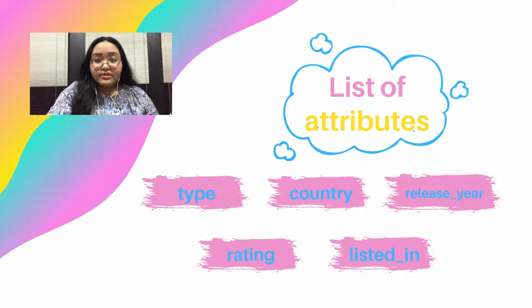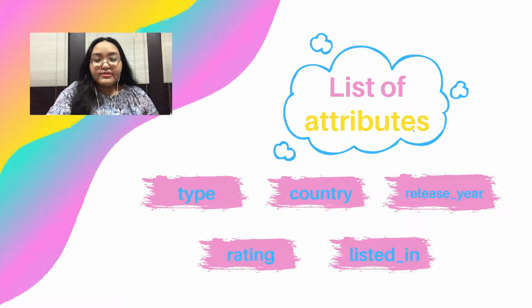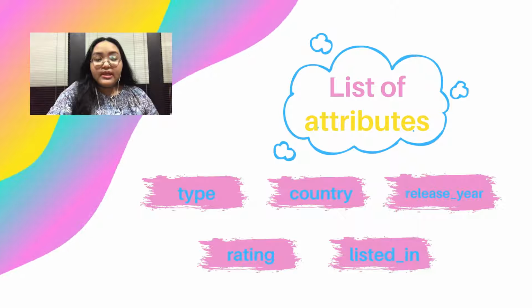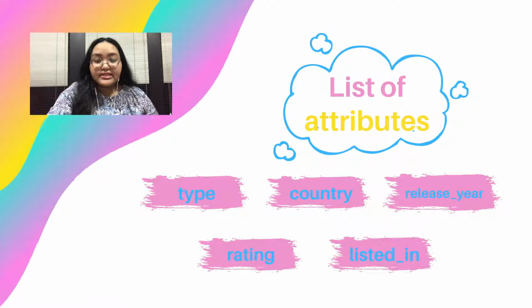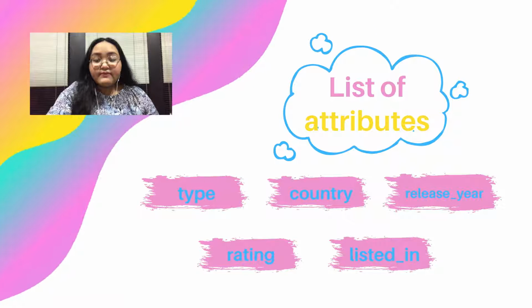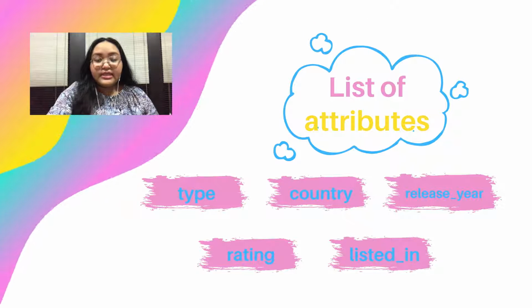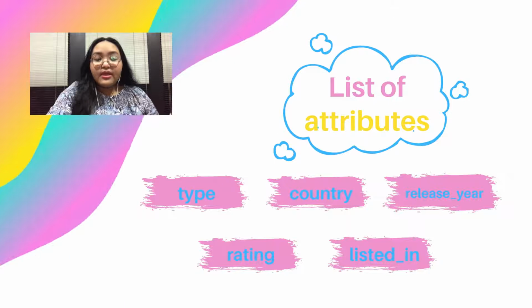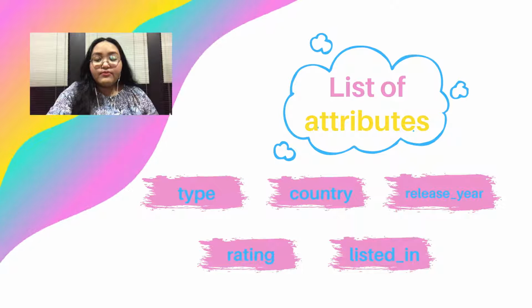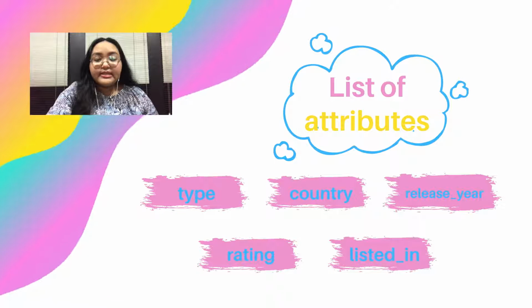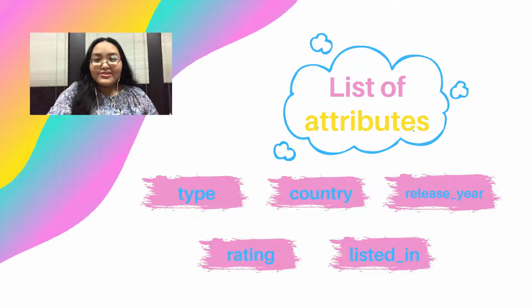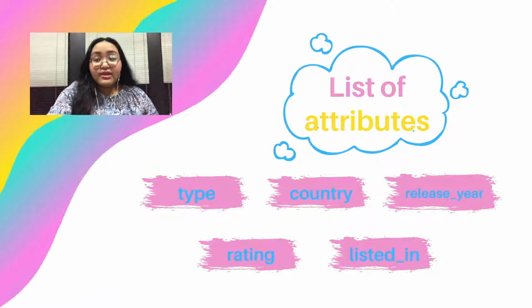Just because the data has been trained and tested doesn't mean that the final result is accurate. So to avoid this inaccuracy, we specifically chose the suitable attributes that align with the purpose of our research. The attributes that have been chosen are: type, which indicates whether it is a TV show or a movie. Second is country, which indicates TV show and movie by country. Third is release_year, which indicates the year the TV show and movie was released. Fourth is rating, which indicates the rating system of the TV show and movie. Last but not least is listed_in, which indicates the genre of the TV show and movie.